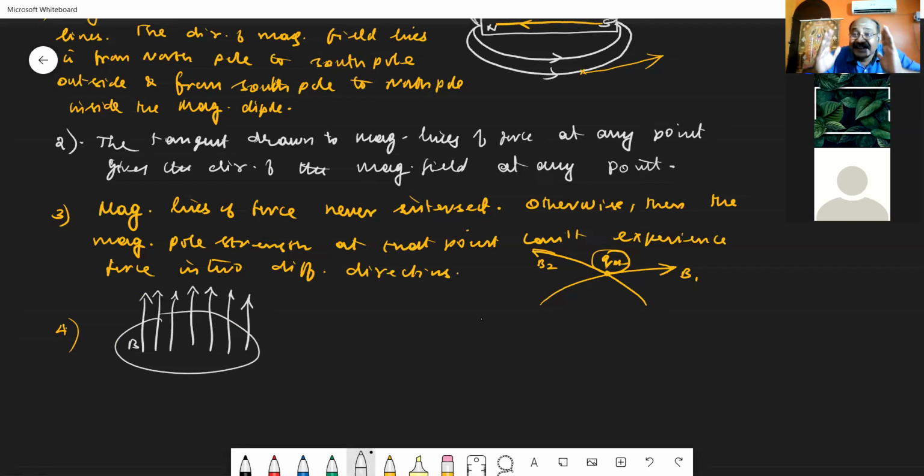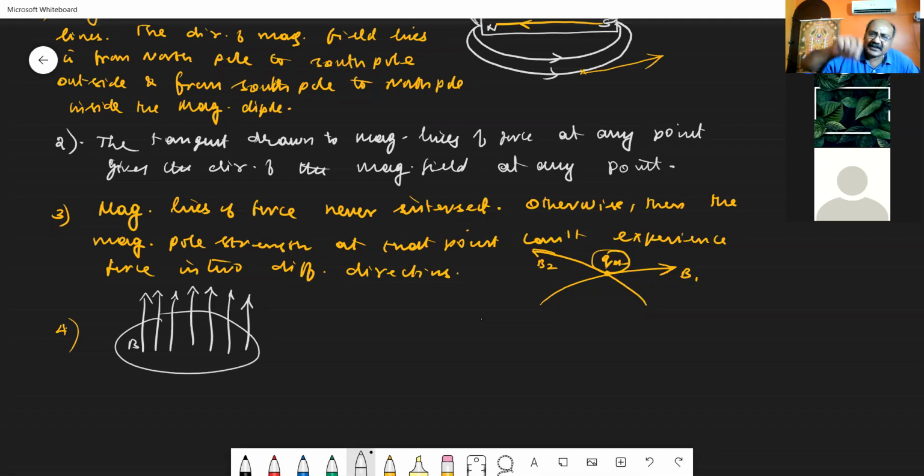That is what they are saying, the degree of closeness of the field lines. If the magnetic field lines are very close together or far apart, then it determines the strength of the magnetic field. If the magnetic field is strong, then the magnetic field lines are very close to each other. If the magnetic field lines are far apart, then the strength of the magnetic field is taken to be weak.